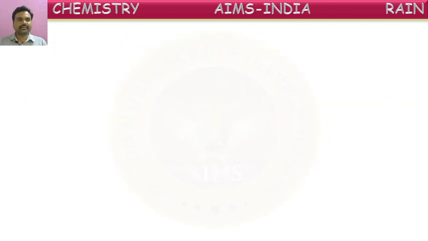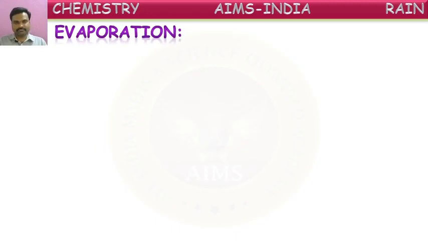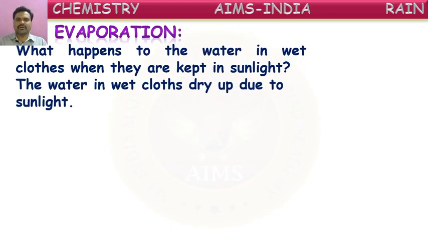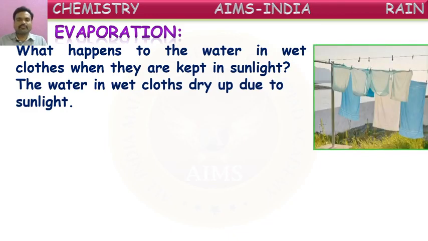Nice. Next one. One more change is evaporation. I think you have heard this word, evaporation. Let us see what it is. What happens to the water in wet clothes when they are kept in sunlight? Often we wash clothes and keep them on ropes by hanging them. Why do we hang them? To make them dry. How is this happening? The water in the wet clothes dries up due to sunlight. So the water present in the wet clothes is taken out by the sunlight.